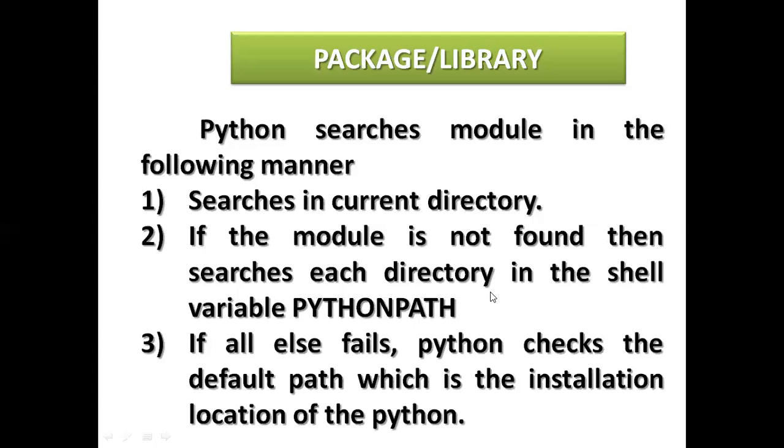You can search for a shell variable which is the Python path. If all else fails, meaning that doesn't succeed, Python checks the default path. You can check with the Python default path, which is the initialization location of Python. So you can search for the default path of Python.